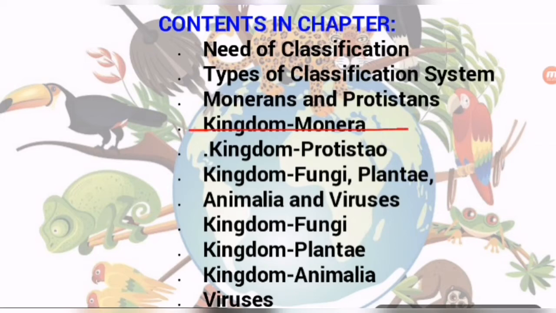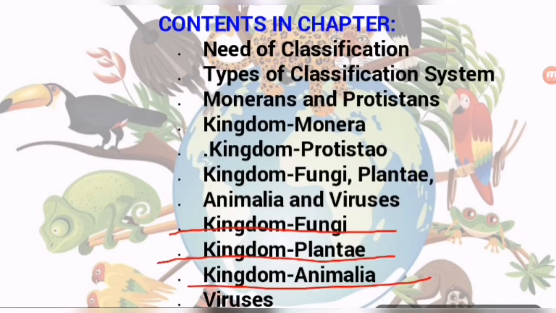We will discuss Monera, Protista, Fungi, and then in detail Plantae, Animalia and viruses. So students, let's discuss the need of classification. Keep in mind what is to be studied in this chapter.